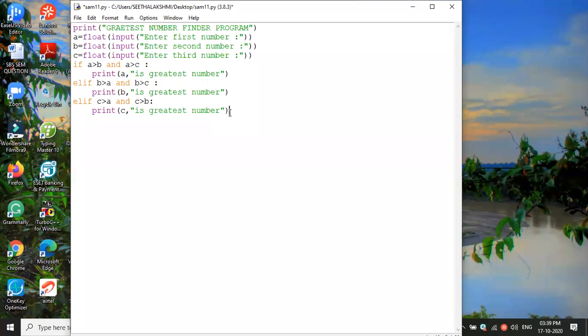As per this condition, A greater than B, condition false. A greater than C, condition false. So the first condition is totally out. Second condition: B is also 20. B greater than A, condition false. B greater than C, condition false. Then we go to the third one. C greater than A and C greater than B, that condition also false. Then what will happen? We have to give the instruction, right?